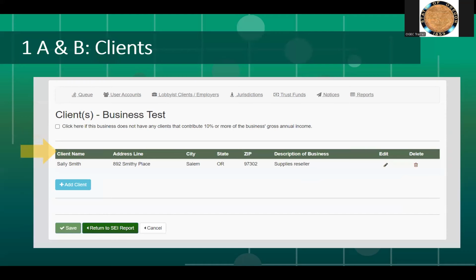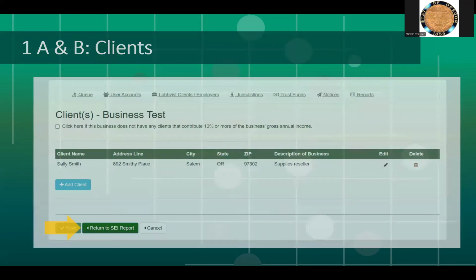That client information will show on the page. If you have additional clients to add, you can click on the plus Add Client button and repeat the process of answering the questions for all clients that need to be added. Once you have added all the clients needed, select Return to SEI Report to continue filing.